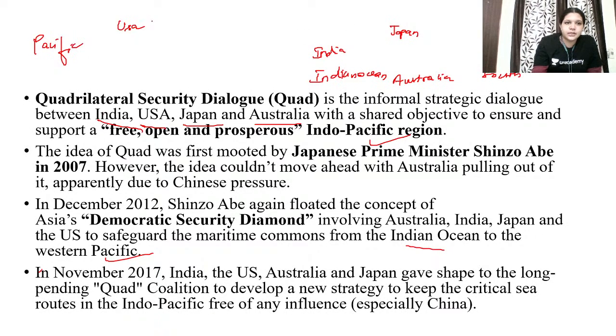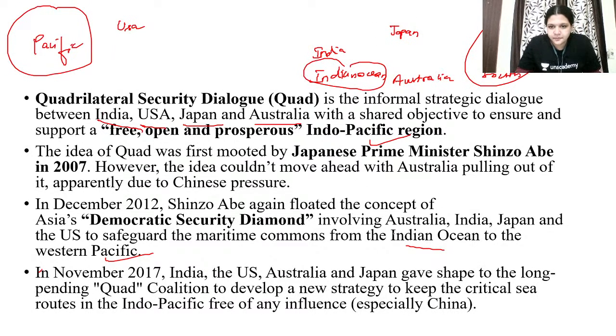So you can understand one thing. They wanted to protect the Pacific Ocean and Indian Ocean. That is what is mentioned here: Indian Ocean to the Western Pacific. That's all. Okay. In November 2017, India, the US, Australia and Japan gave shape to the long pending Quad coalition. So all these things you're going to write.